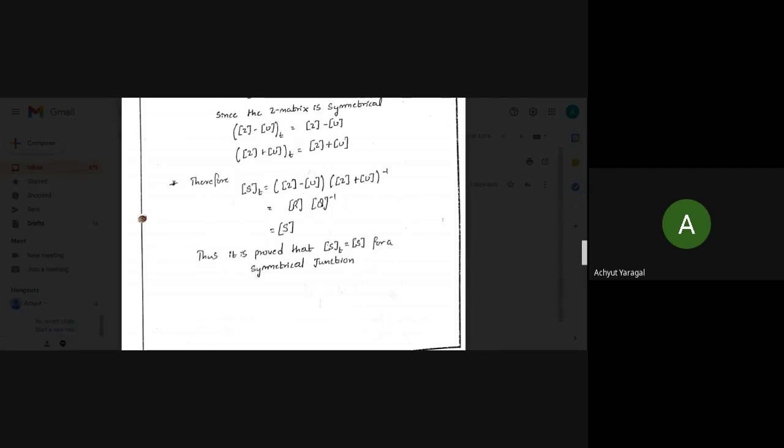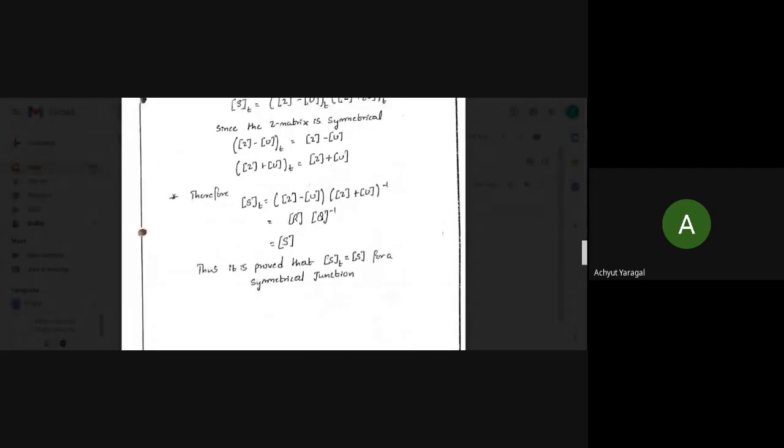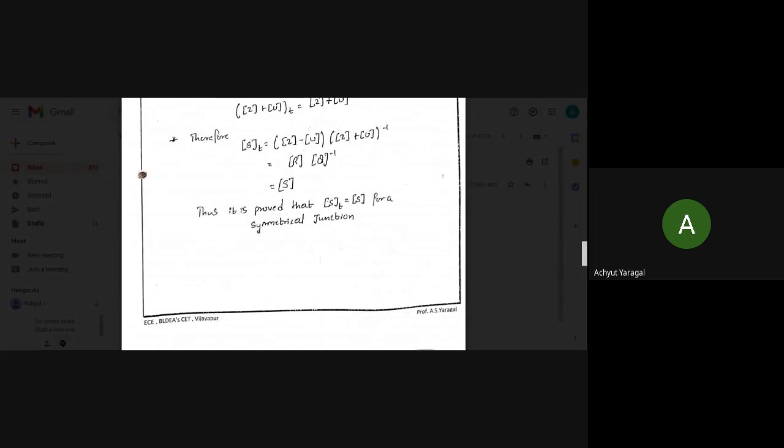Then we do certain steps so that it is comparable to the standard equation B is equal to S into A. Once we compare that, we get the S matrix. Then if you take the transpose of that S matrix, you will have this equation. Since the Z matrix is symmetrical, we can write the final answer as S transpose is equal to S for a symmetric junction.